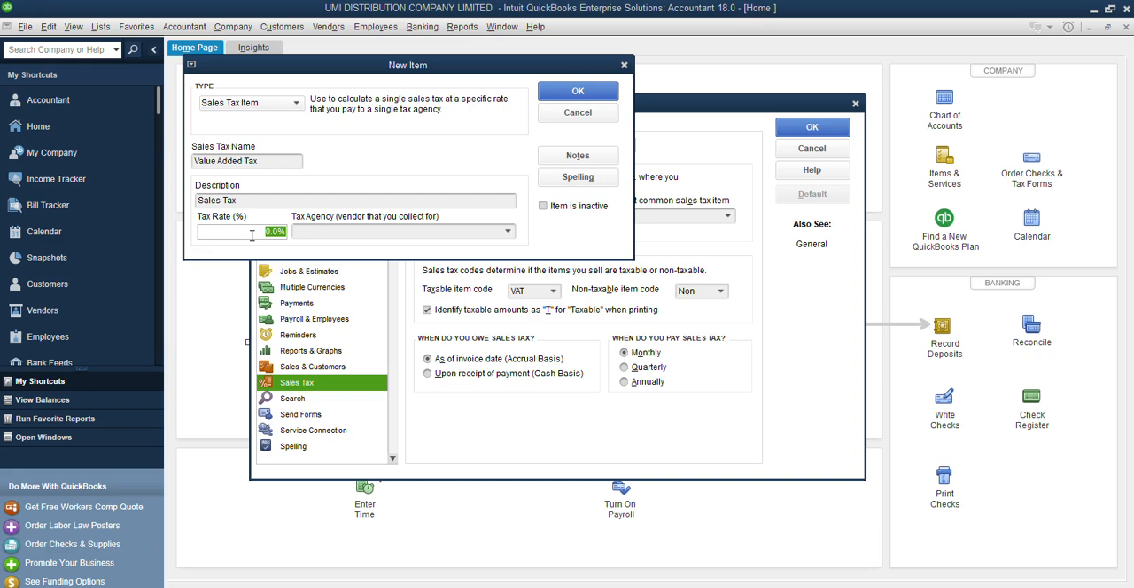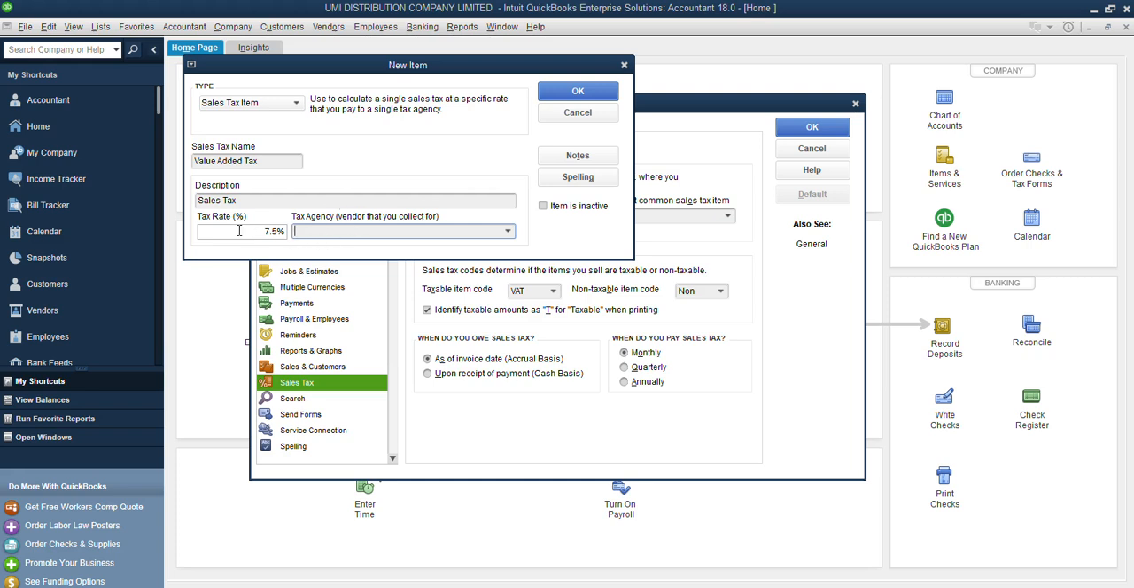Then I can come here. Here is where you're going to enter the rate. If the VAT rate in your country is 10%, you type 10%. If it is 12%, you type whatever percent it is in there. Now in my case, our VAT rate is 7.5%. So that's our VAT rate.